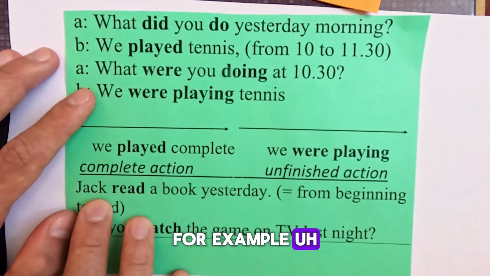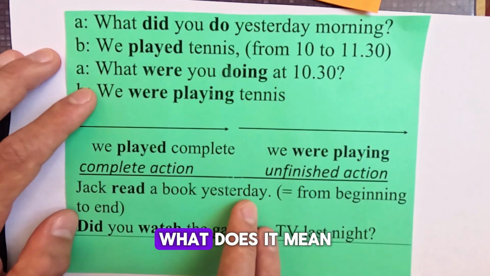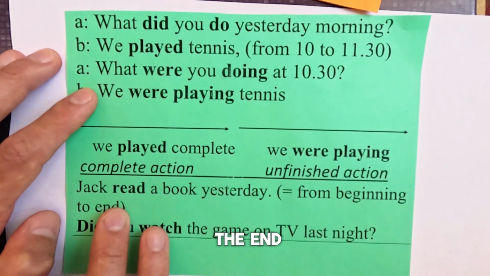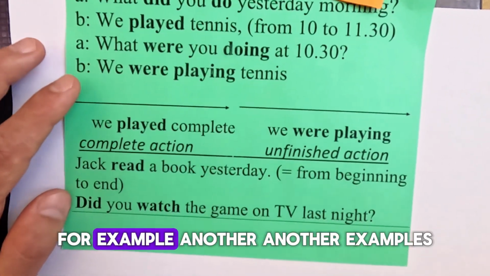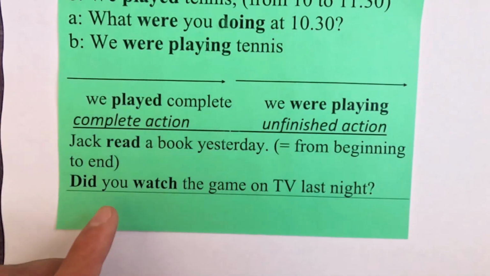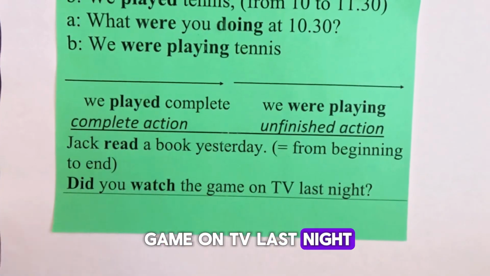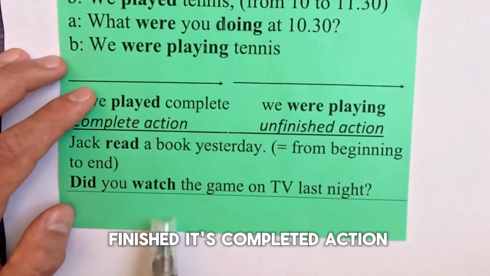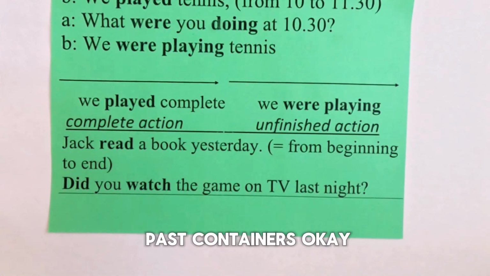For example, Jack read a book yesterday. What does it mean? From the beginning to the end, he read that book. Okay. Another example: did you watch the game on TV last night? That means, did you finish? It's a completed action. It's not, for example, past continuous.